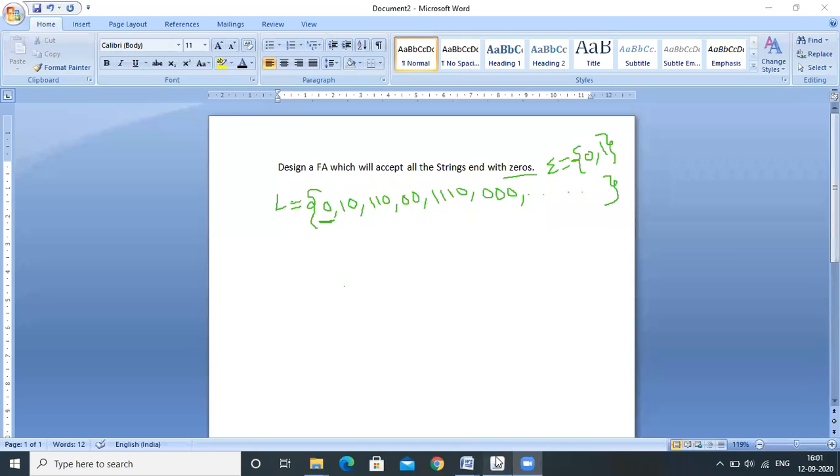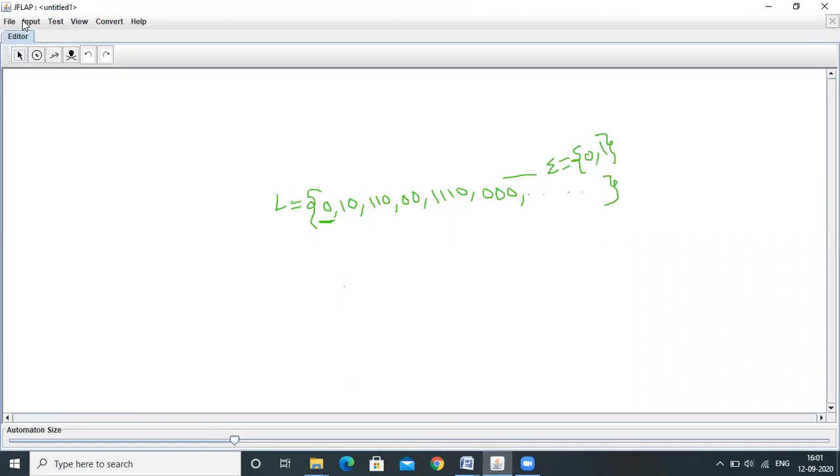Here I am using one tool, JFLAP, for designing a finite automata. Here Q0 is the initial state I am considering, then Q1. What is the minimum string here? 0. So Q0 on 0 is moving to the Q1 state. Now here I am making Q0 the initial state and Q1 the final state. It will accept 0. That's fine. Q0 on input 0 will go to Q1.